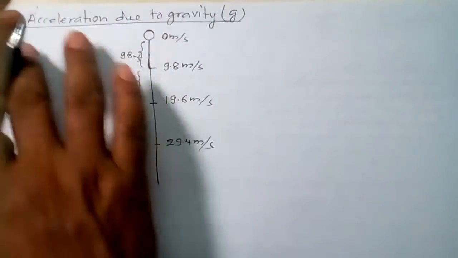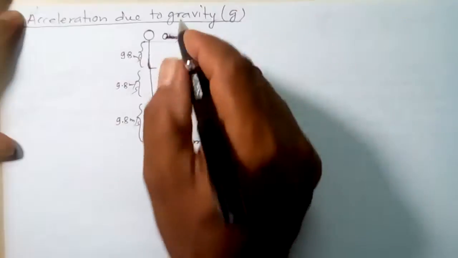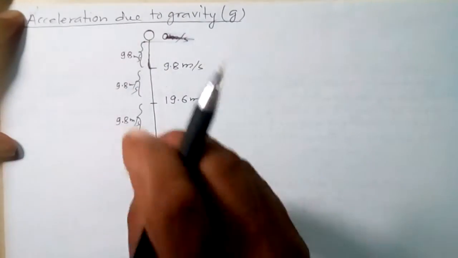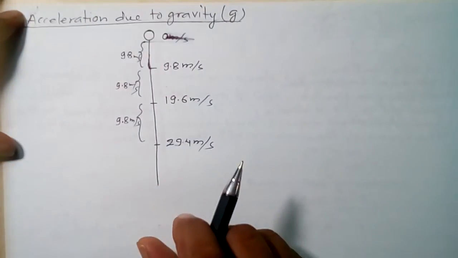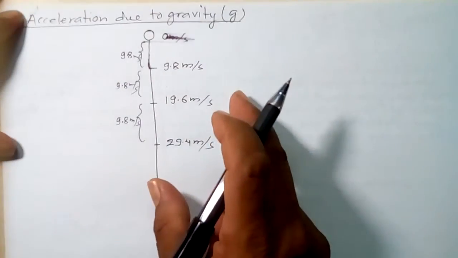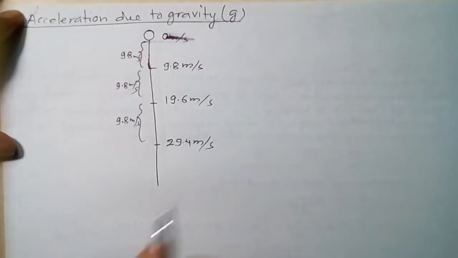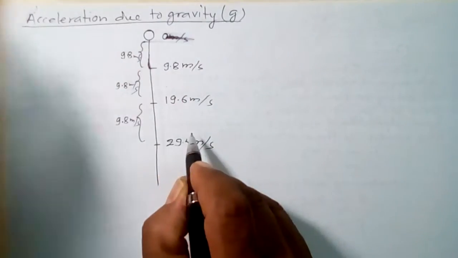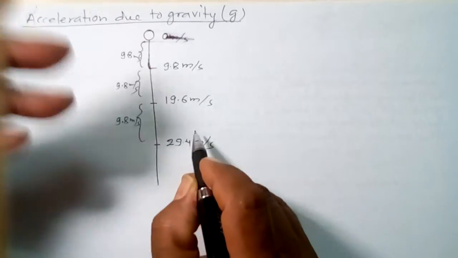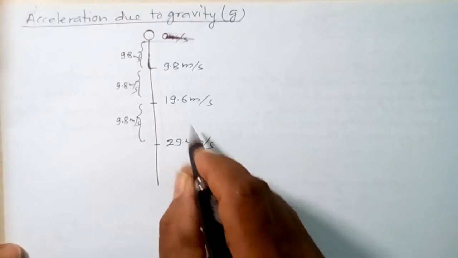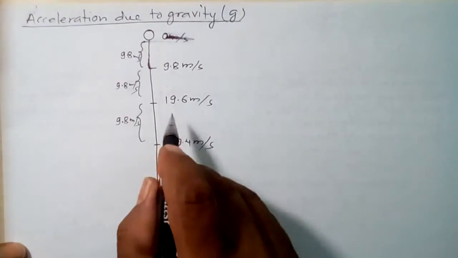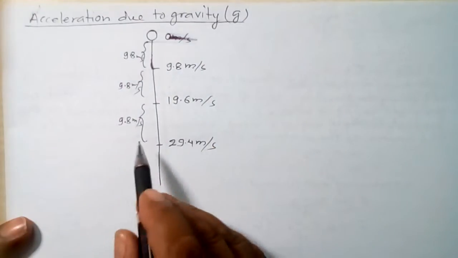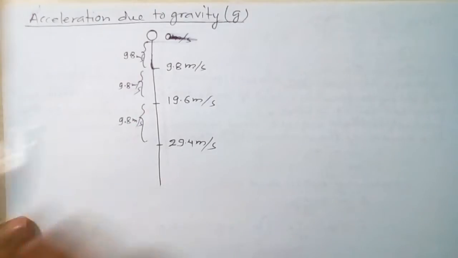Now, what is acceleration? Acceleration means the rate of change of velocity. I mean to say, change of velocity in unit time is called acceleration. Here, acceleration means change of velocity in unit time here also. But this change is because of the gravity force. Acceleration is produced on a body because of applied force.